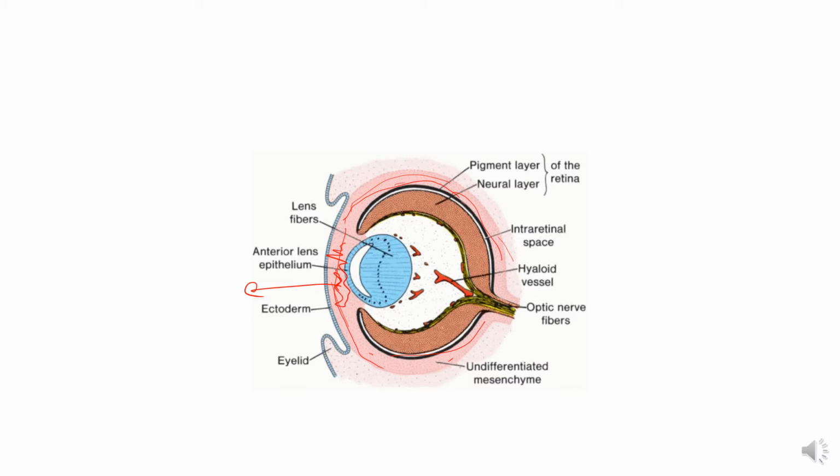Now, this is the mesenchyme covering the retina, and under the inductive influence of this pigmented layer of the retina, it differentiates into two layers. Number one is the pigmented layer, which is the choroid, and outer to the choroid is the sclera.